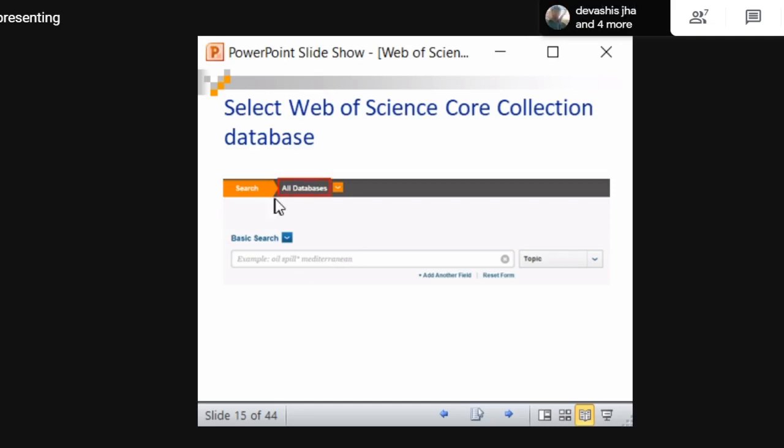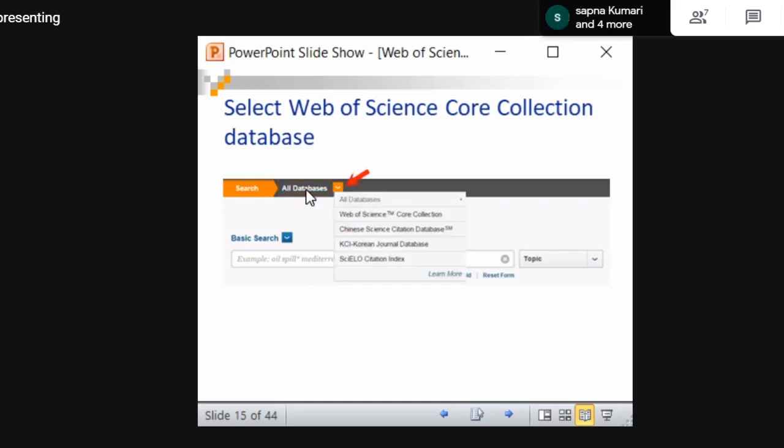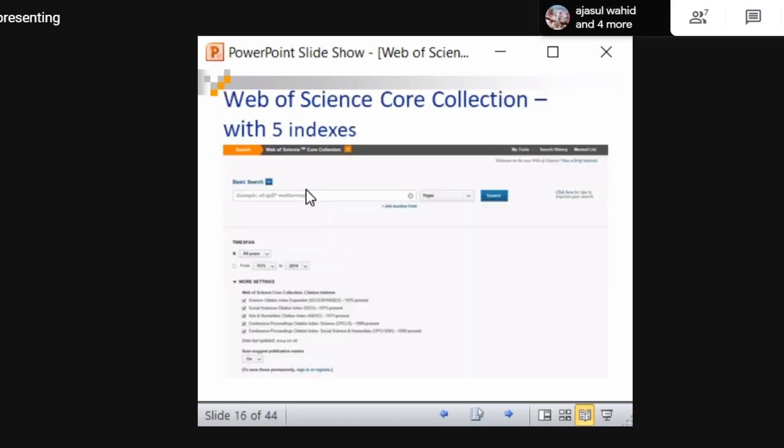There is an icon called all databases. When we click that, we get the list of all the databases subscribed by our institution. Only what is subscribed by our institution will be visible. Here we select Web of Science core collection, and it will take us to the core collection.